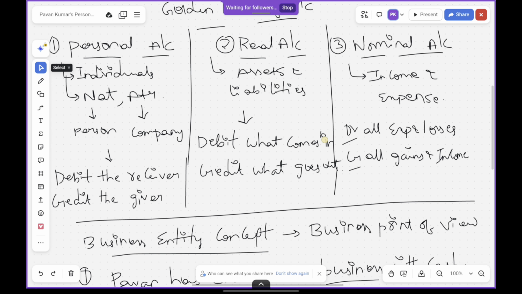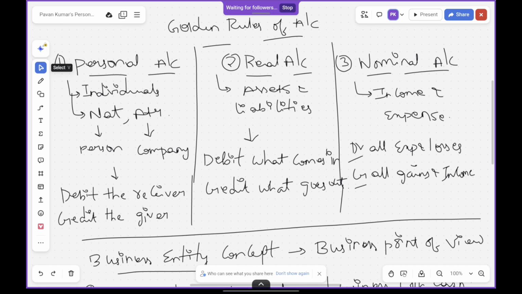And these are the three basic rules, the golden rules, as we usually call them in accounts. What are they? Personal account, real account and nominal account. The personal account says debit the receiver, credit the giver. The real account says debit what comes in, credit what goes out. And the nominal account says debit all expenses and losses, credit all gains and incomes.